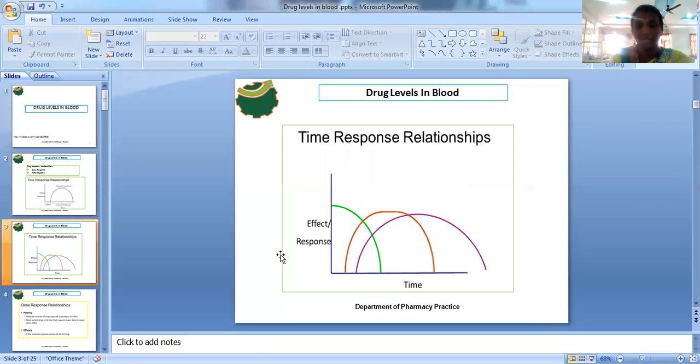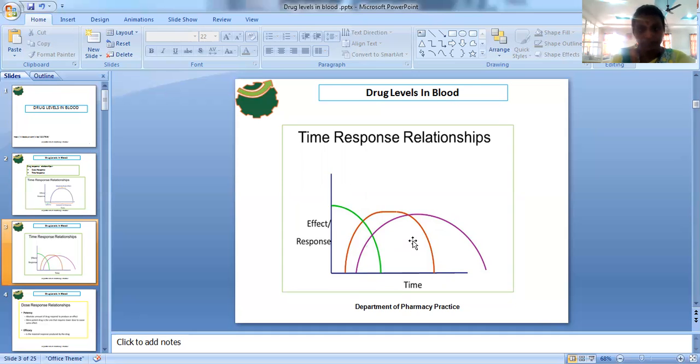And here is another type of curve. Sometimes, depending upon the route of administration, the response will be obtained within a shorter period of time. That means initially, if the drug is administered by the IV route, at the starting point itself the drug shows its clinical response. And sometimes, after some time, that particular clinical response will be obtained. In some cases there is a lot of lag period, and after that lag period the clinical response will be obtained.